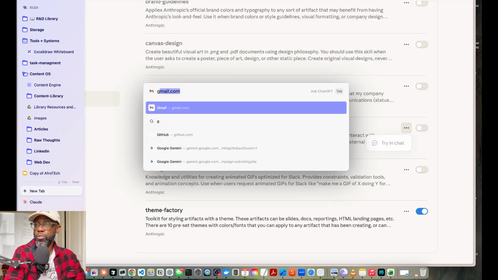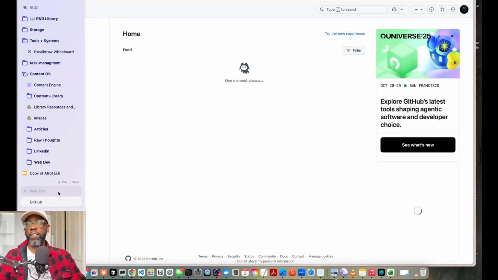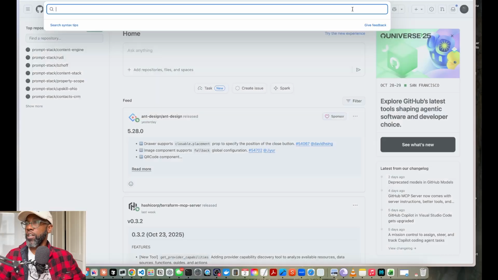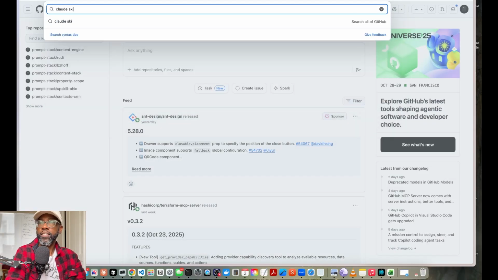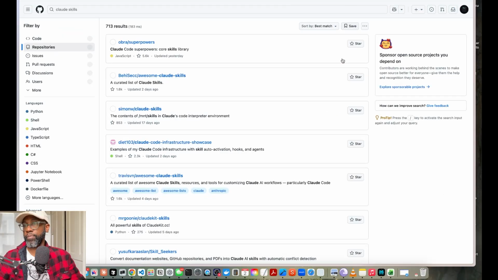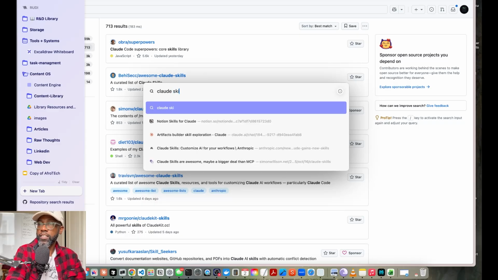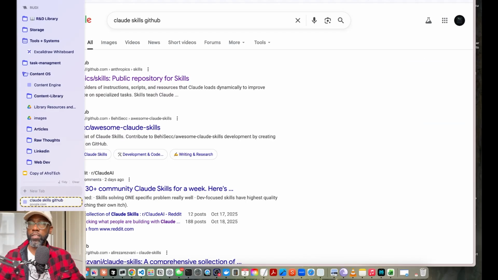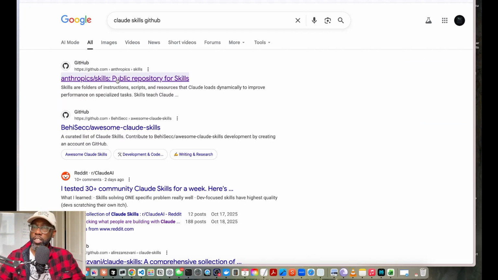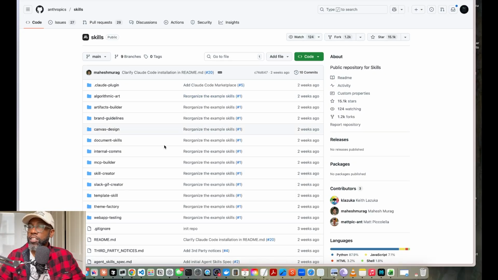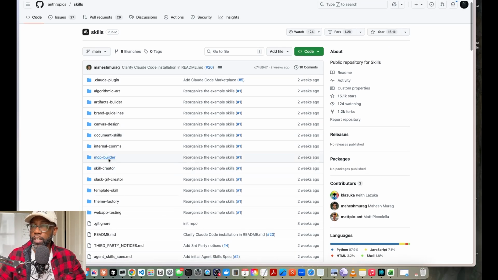You can go into GitHub and search for Claude skills. Actually, I don't know if that's the best way. Claude skills, GitHub. All right, a public repository for skills. And so here's the entire code for all those skills that we just saw inside of Claude's settings on the back end of your Claude, if you're using Claude. And so you can go to MCP Builder.